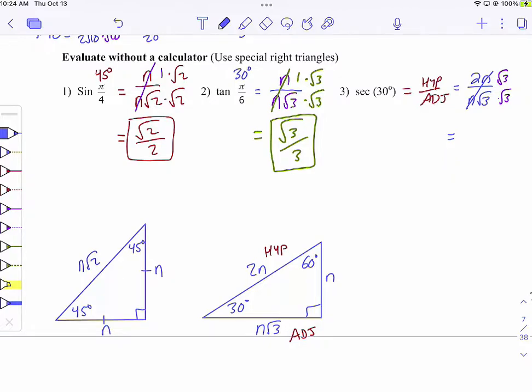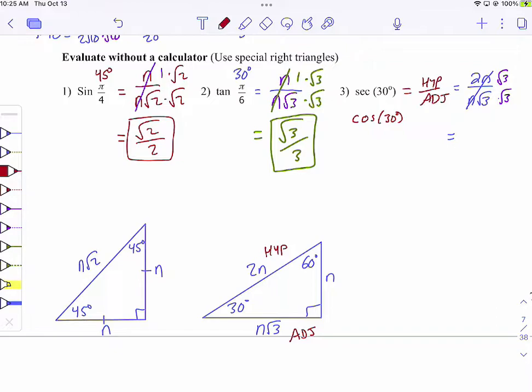Wait, how would you find cosine 60? Isn't it cosecant 60? Because you were talking about how you could do cosine 60 instead of secant 30. Oh, I understand what you're saying. Okay, I was talking about these two being reciprocals. The secant and the cosine are not equal.